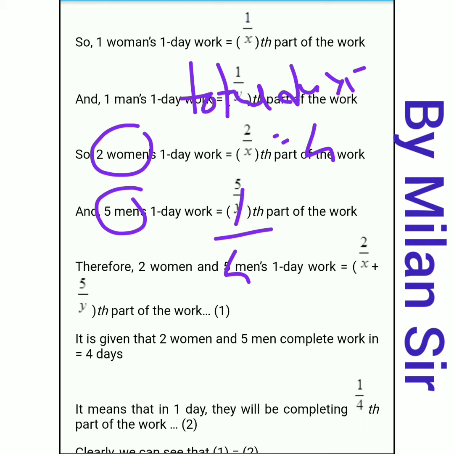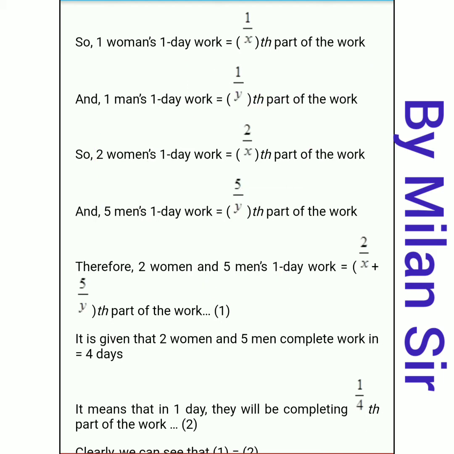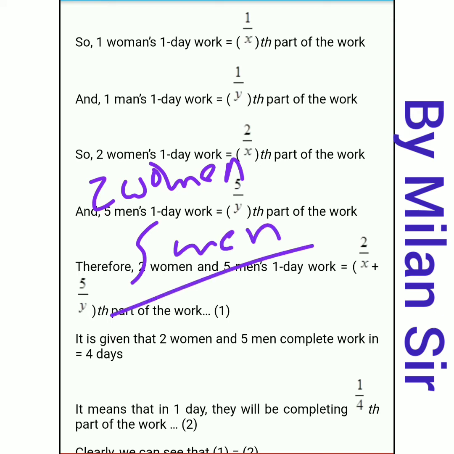If they take a total of 4 days, in one day how much part of the work can they complete? It is 1 by 4. Each day 1 by 4, 1 by 4, 1 by 4, 1 by 4, then they complete the work. So in each day, 1 by 4. So our first line in the question is 2 women, 5 men, together 4 days.